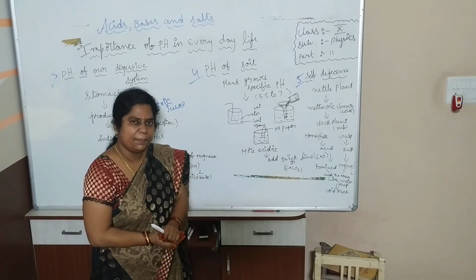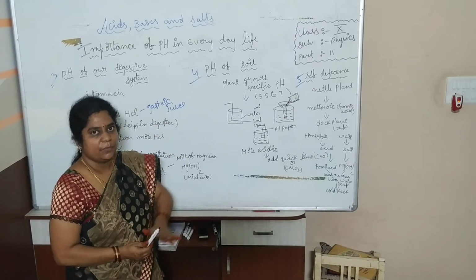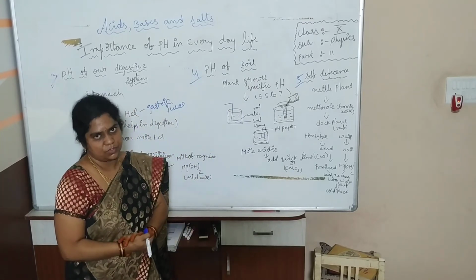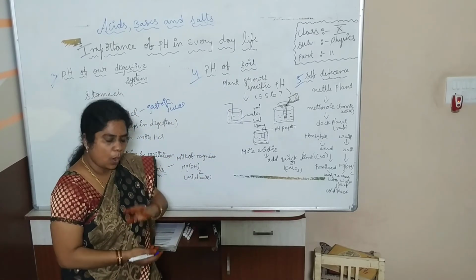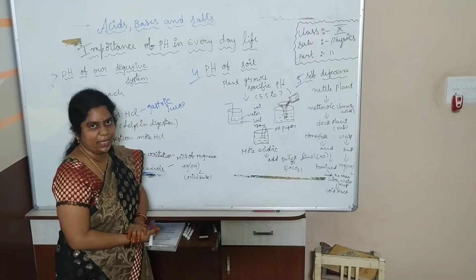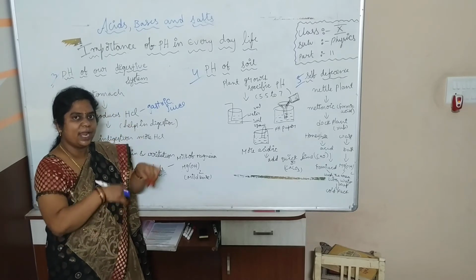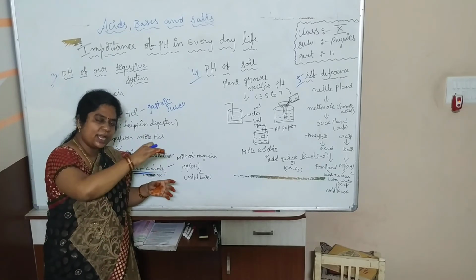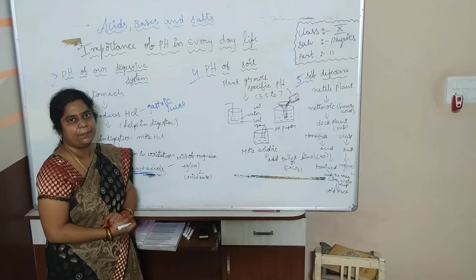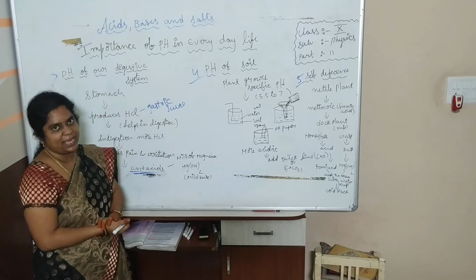When the pH is very low, it's not good for your plants. When the pH of the soil is very low, it will not be good for the growth of the plant. So always we have to maintain the pH of the soil. How to test the pH of soil? Take some sample soil, mix it in water, filter the content, test the filtrate with the pH paper, and compare the color of the pH paper with the pH scale given.